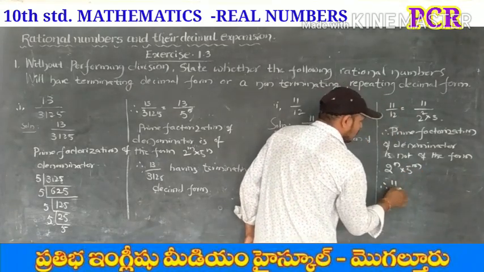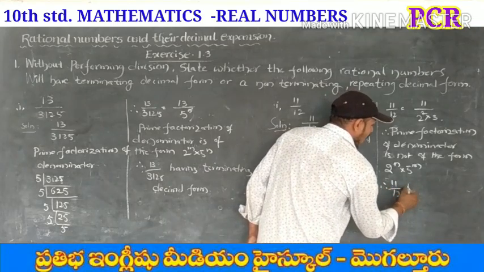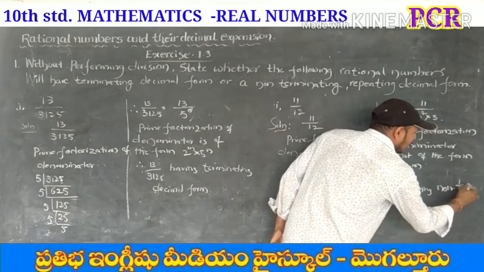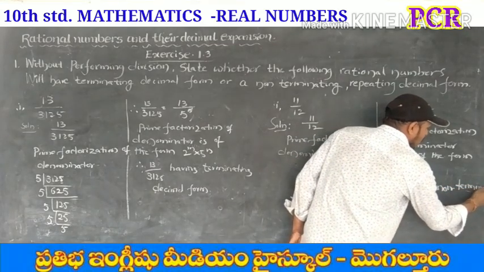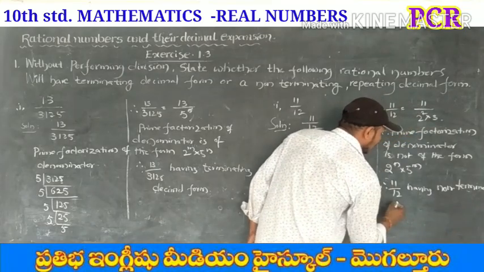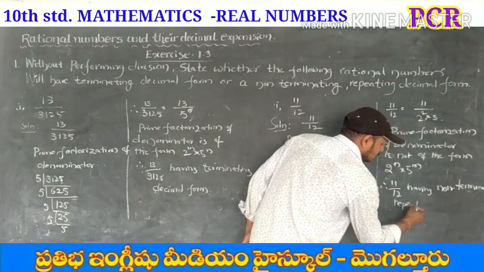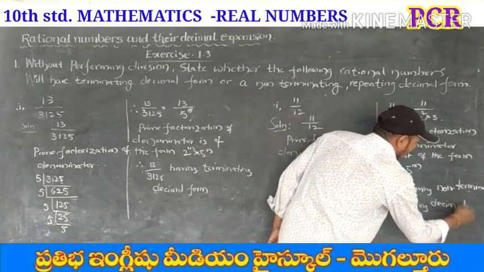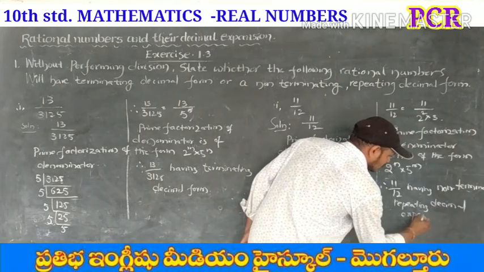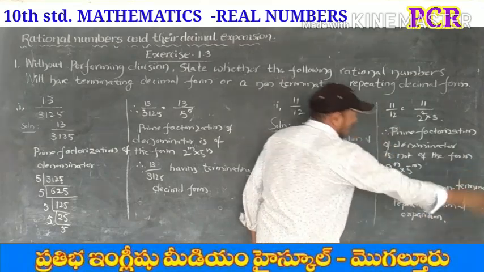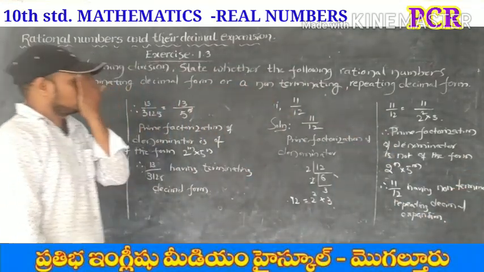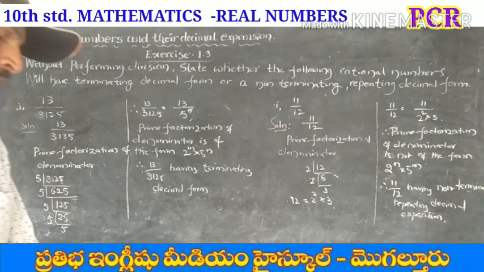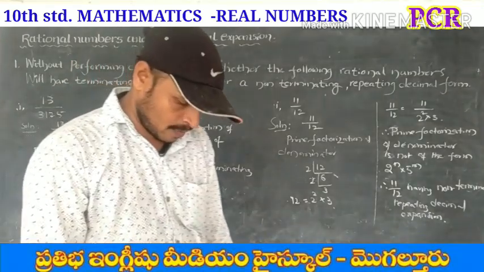Therefore, 11 by 12 has non-terminating repeating decimal expansion. So you can do the remaining problems. You can try the remaining problems.